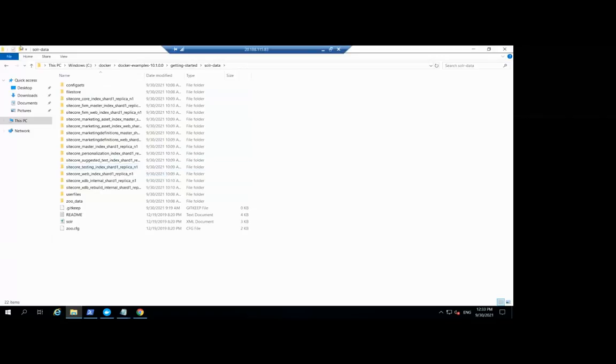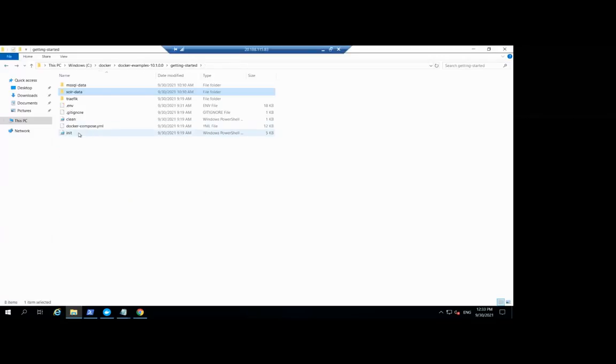Then we have the init and clean scripts. These are supporting scripts which are not part of the Sitecore container support package. They are built by the community. The init.ps1 performs all the operational steps automatically. So before you start Sitecore, first you have to run this init.ps1. Go to this getting started folder in PowerShell and run init.ps1.